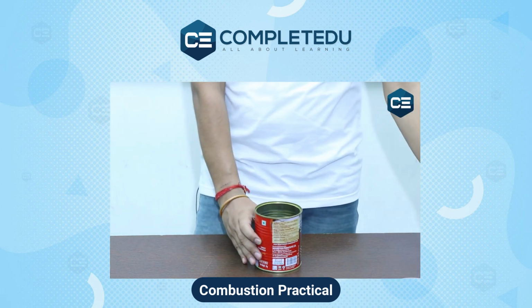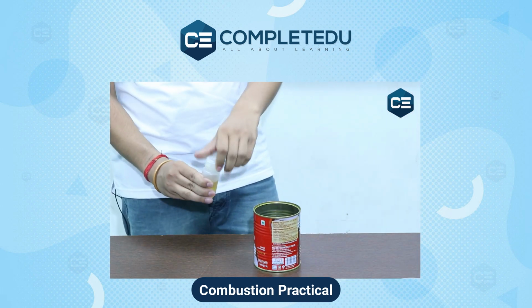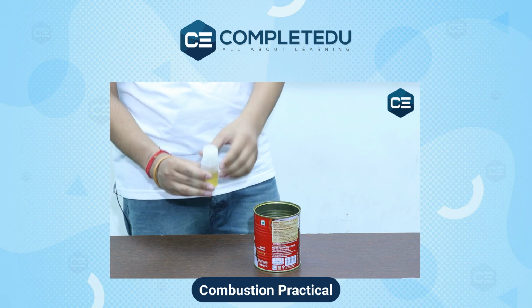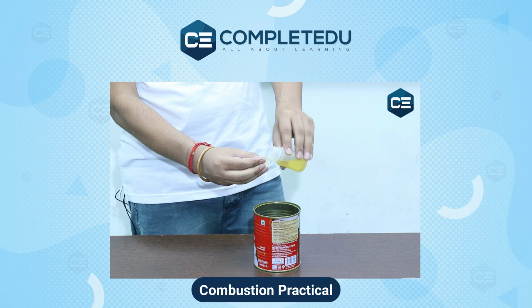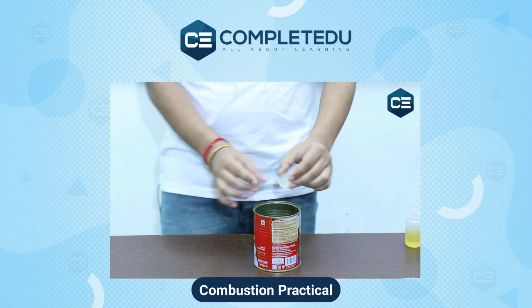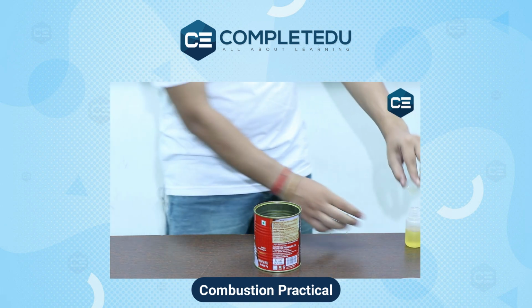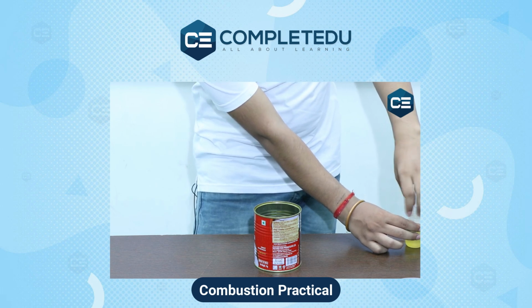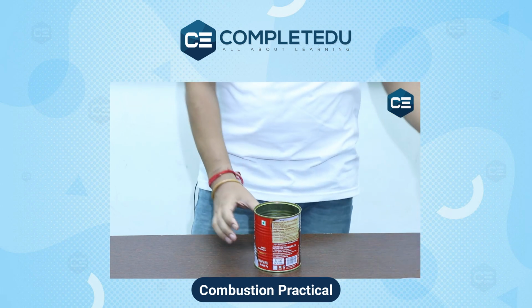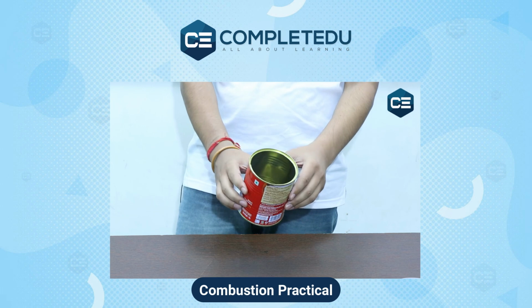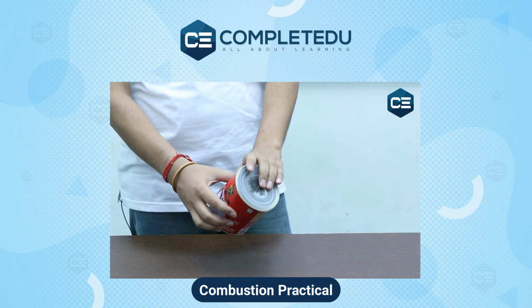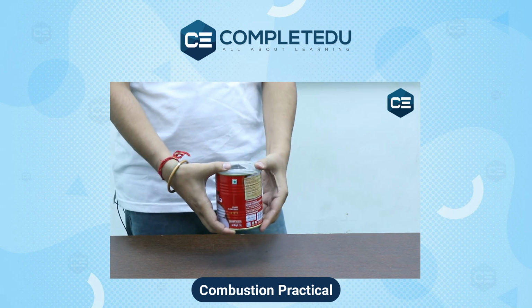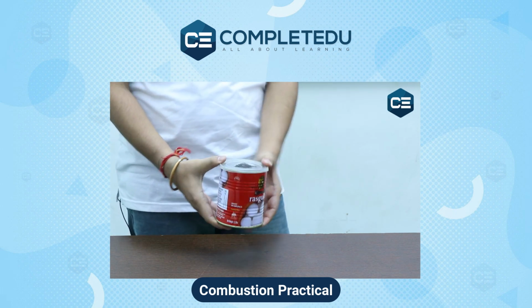When we add a very little amount of petrol to burn in this can, let's see what happens. We add a very little amount of petrol in this can. This can is like the cylinder of that car engine. Now we place the piston over this can and close it very tightly.